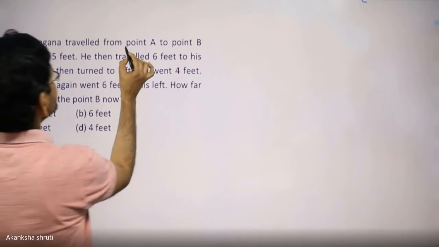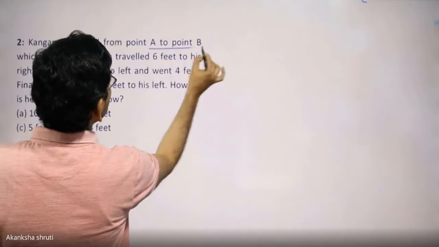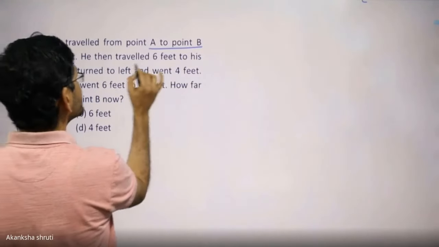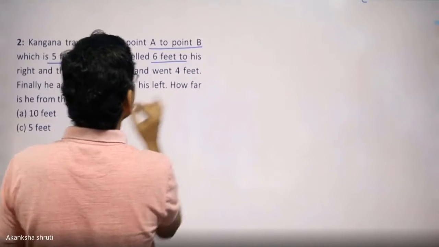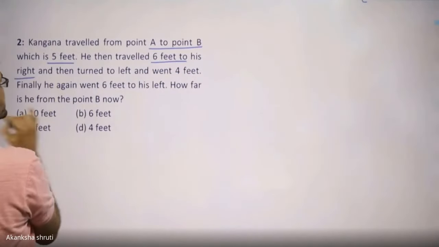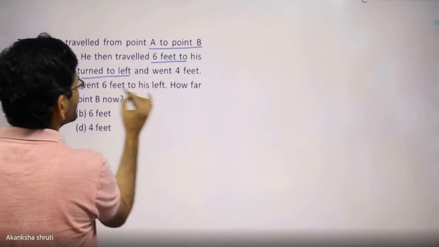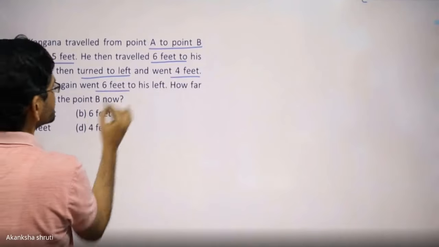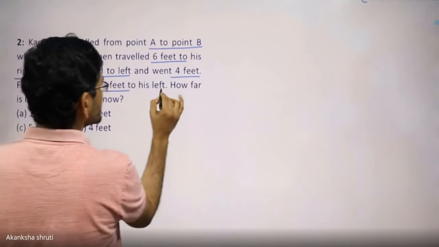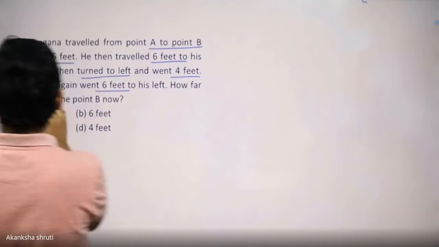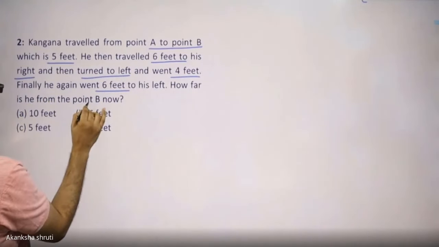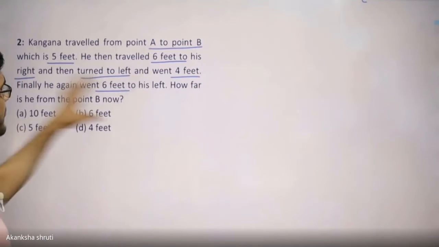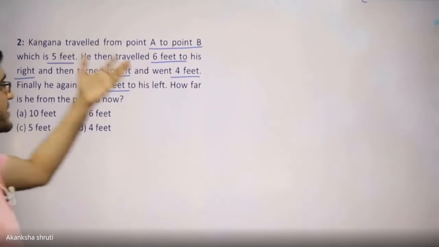Kangana travels from point A to point B, which is 5 feet, then travels 6 feet to her right, then turns to the left and goes 4 feet. Finally, she again goes 6 feet to her left. How far is she from point B? Students, are you getting it? So much information is there. If you just try to remember, it becomes very difficult.